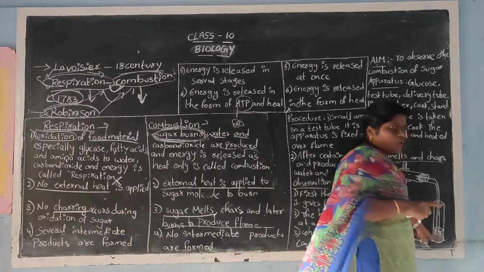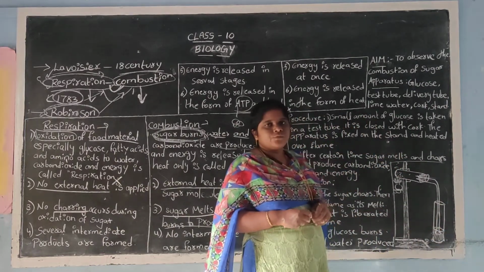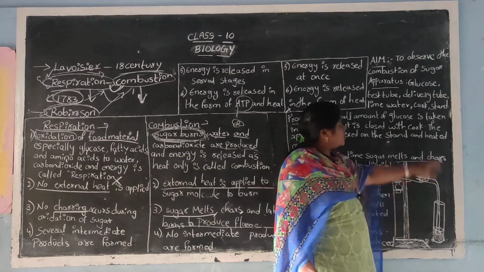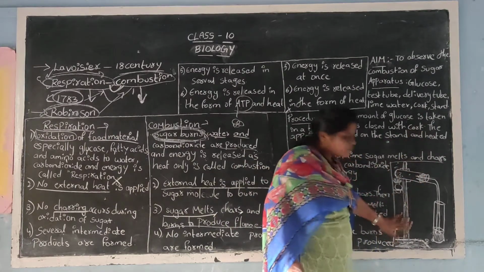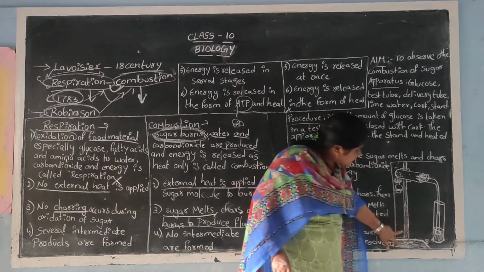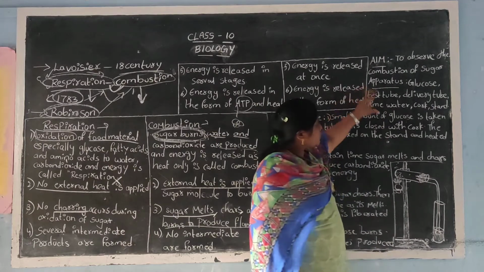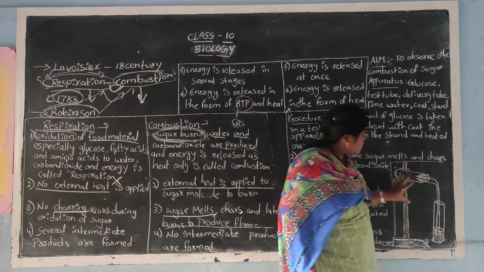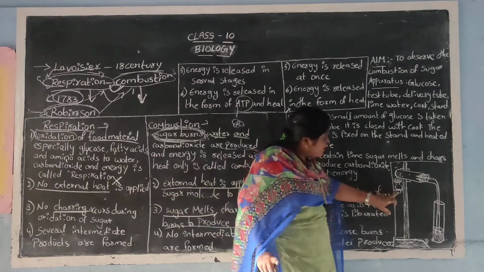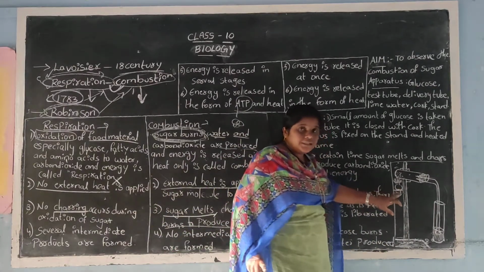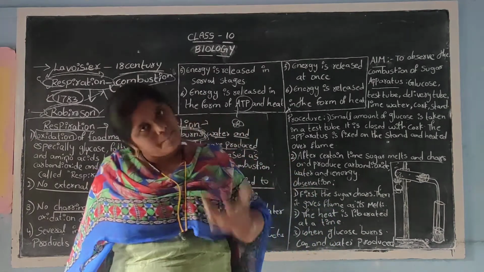And in this test tube, we are going to take lime water. Here we have to arrange a cork, and all of this should be set onto the stand. This is the stand we are going to use. Now, first of all, take glucose in a test tube, arrange the apparatus like this, and burn the glucose solution. So we need a spirit lamp or a Bunsen burner.